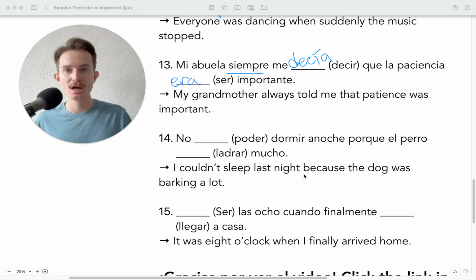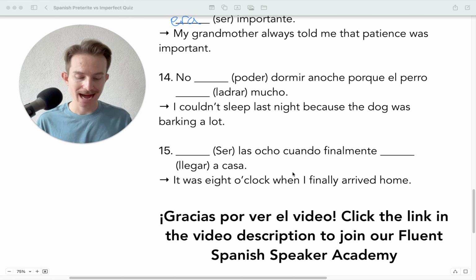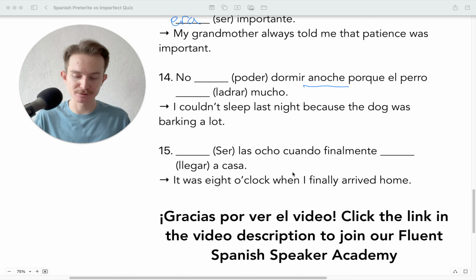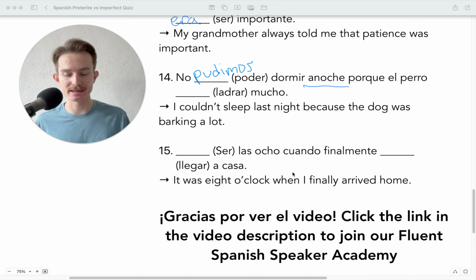Okay. Número 14. No blank dormir anoche porque el perro blank mucho. So this is a tricky one. Anoche is our trigger word, letting us know that it was last night. That's specific. So here we're actually going to have no pudimos, okay? That's the preterite in the nosotros there. No pudimos dormir anoche. We couldn't, right? It happened last night, specific, okay?